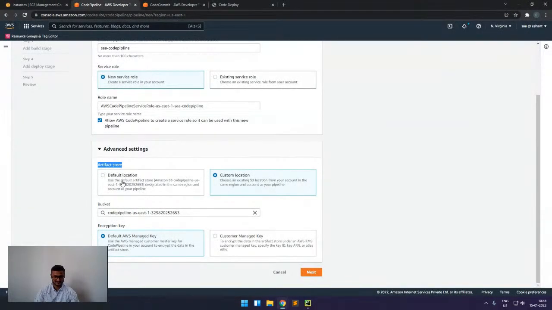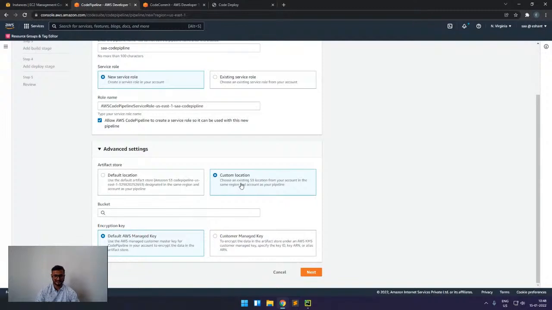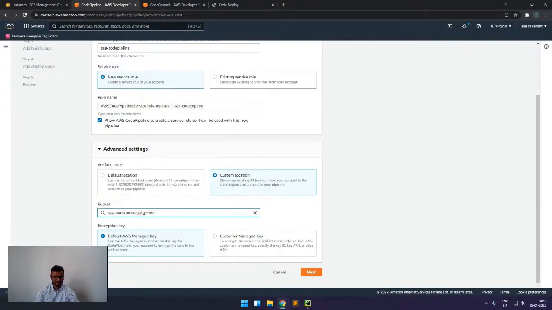So either we can select the default location, or we can give a particular S3 bucket where I want to store. For example, if I want to store to this location, then we will give the bucket name.